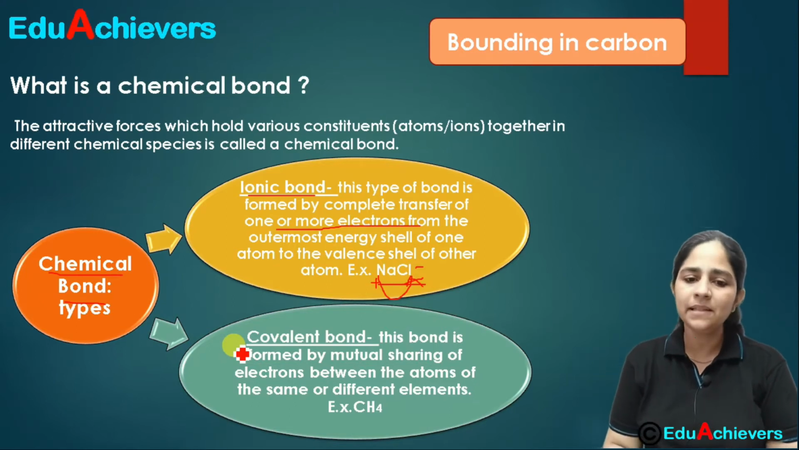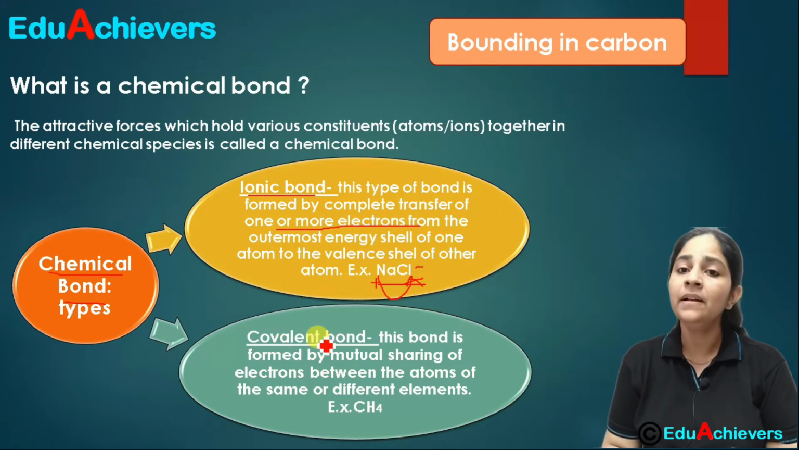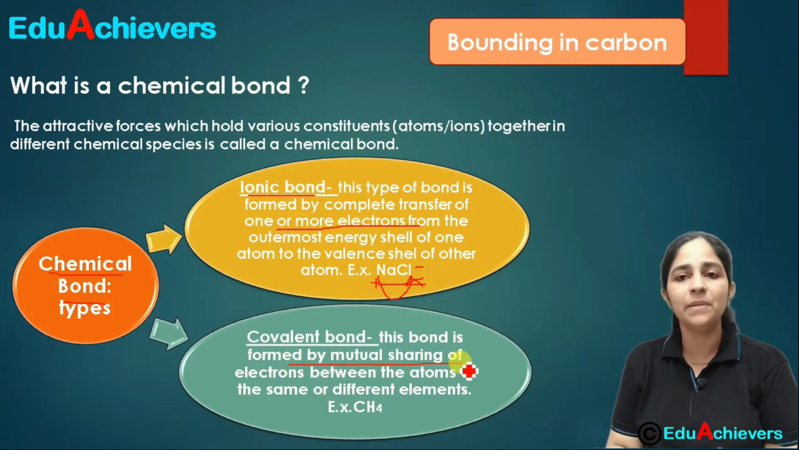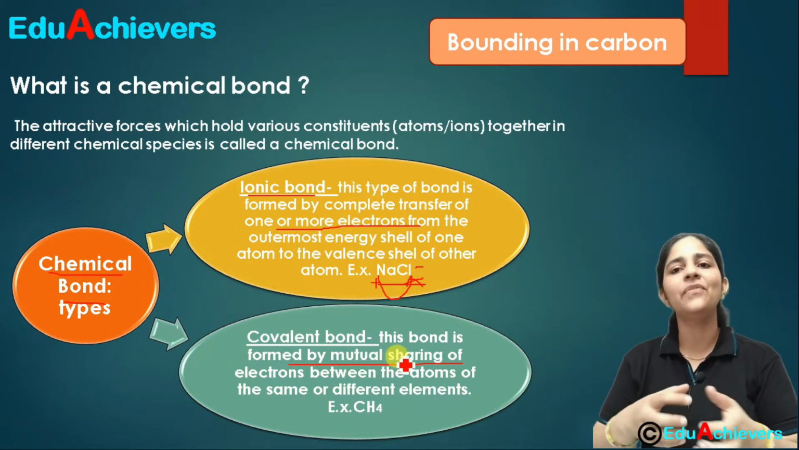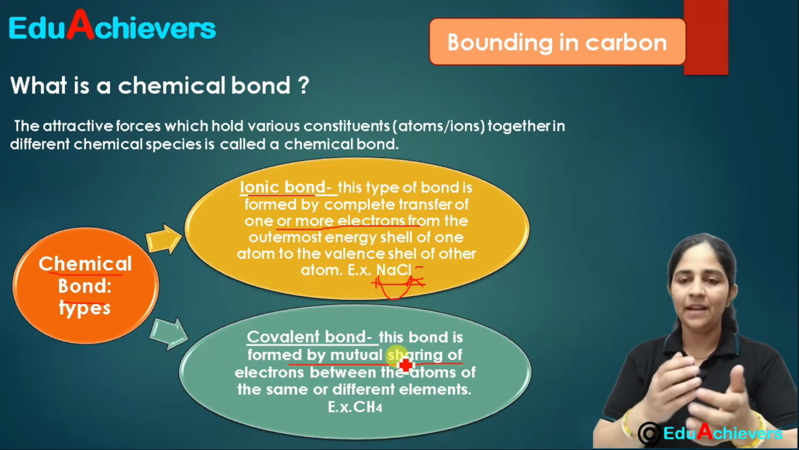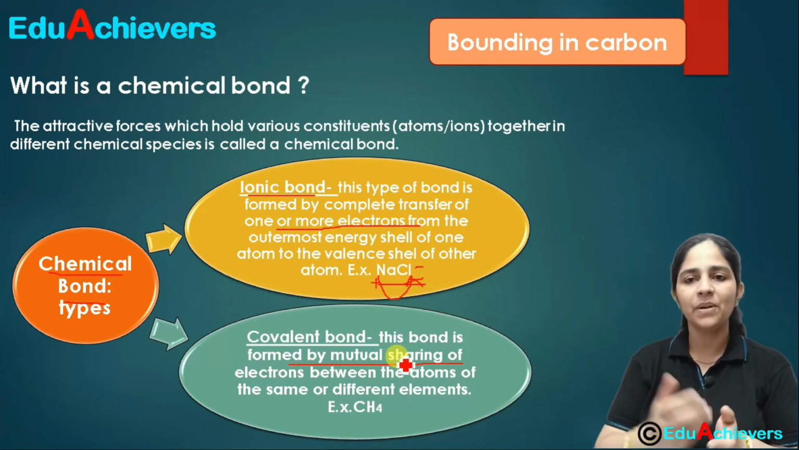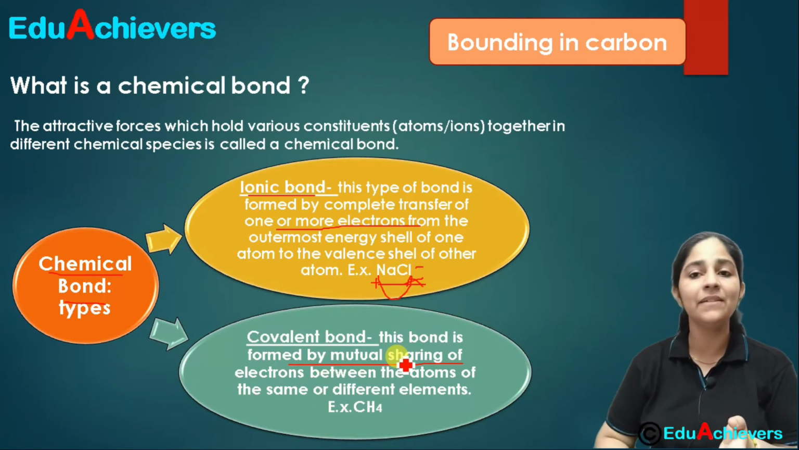So what happens in this chemical bond? Here the transfer of electrons is basically not possible most of the time. So what happens? The mutual sharing of electrons takes place. For example, we can take the example of carbon, because we will be studying it in more detail further.